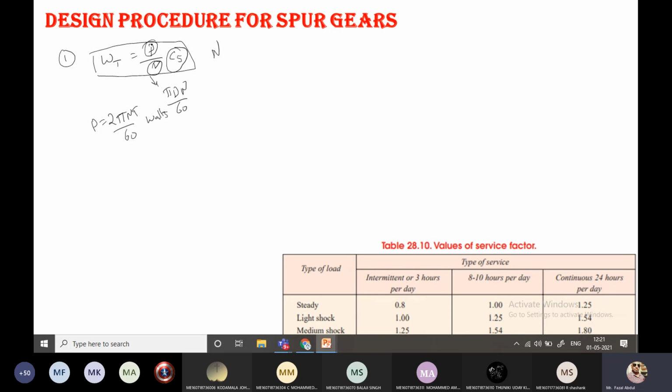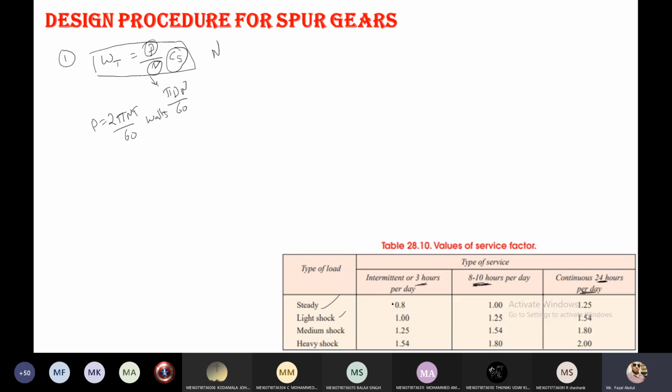Service factor means, see in the table there are types of loads acting: steady load, light load, medium shock load, heavy load. Okay, and based on the service, whether it is working 3 hours per day, or 8 to 10 hours per day, you can find 8 to 10 hours, 3 hours per day, and continuously working a whole day from morning to next morning, that is 24 hours. So based on these parameters, based on the type of load acting, you have to select this Cs value.